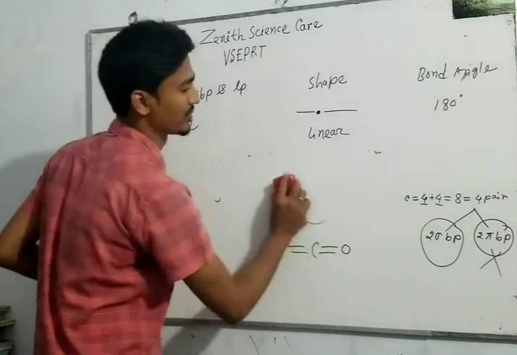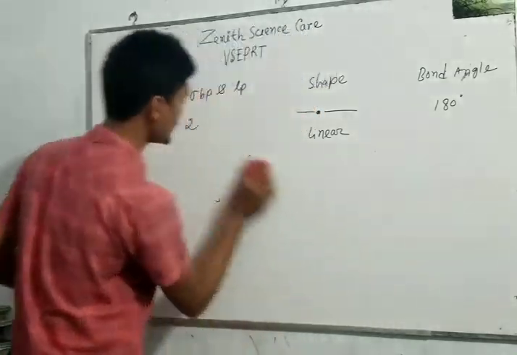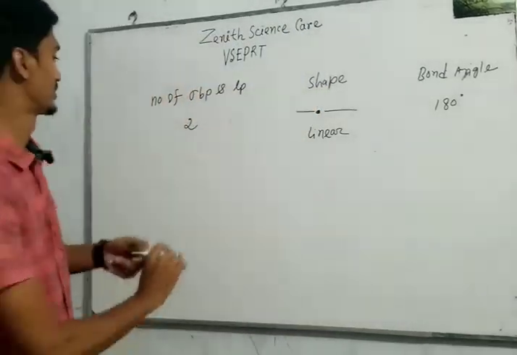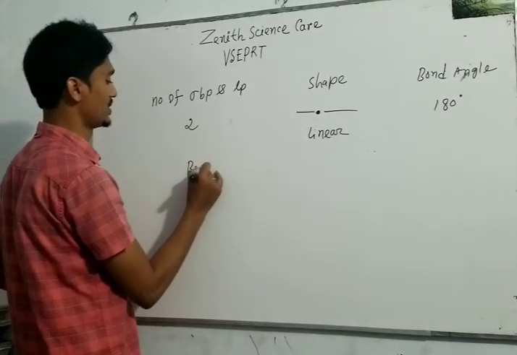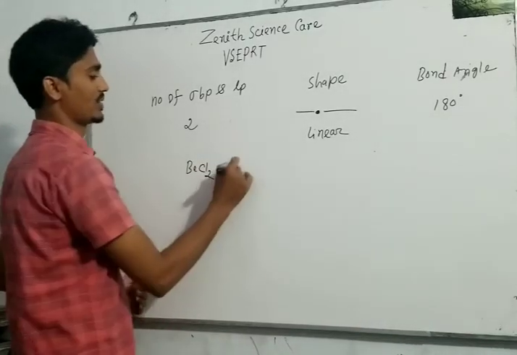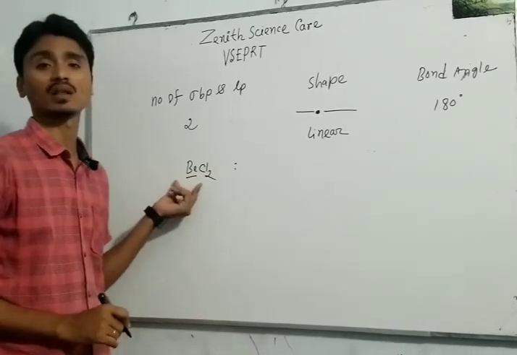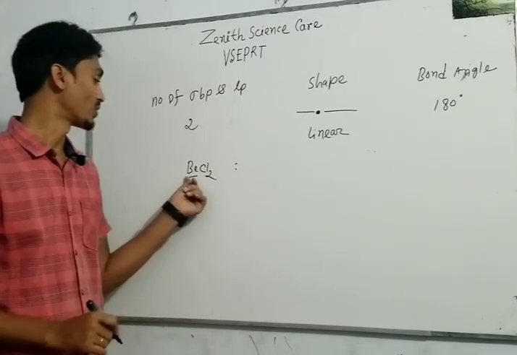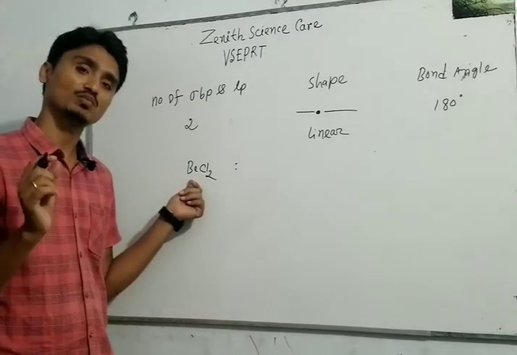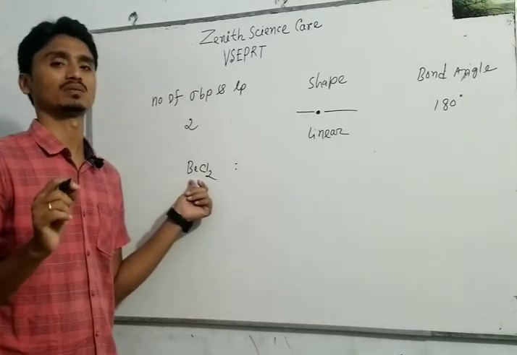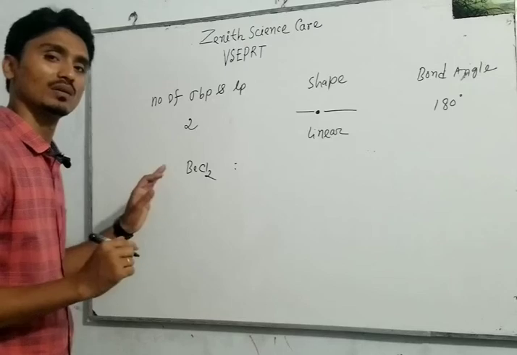Another example, BeCl2. Here the central atom is beryllium. How will we find the central atom? The atom which is present in the smaller amount is called the central atom.